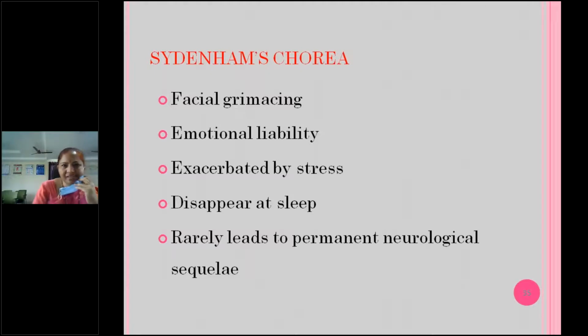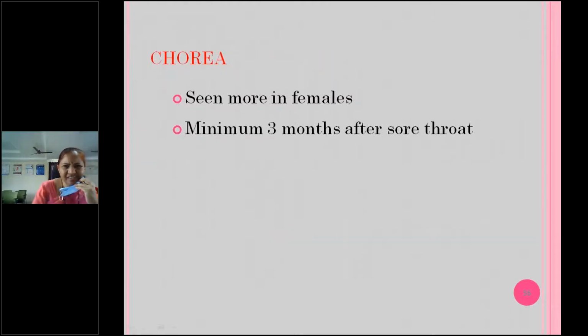Facial grimacing. Okay, chorea is seen more in girls, and it's a minimum of 3 months after the sore throat. Usually it takes 3 months. What happens is why the disturbance is coming.